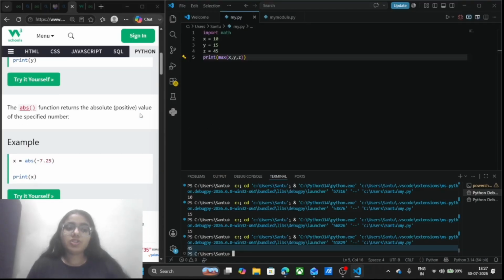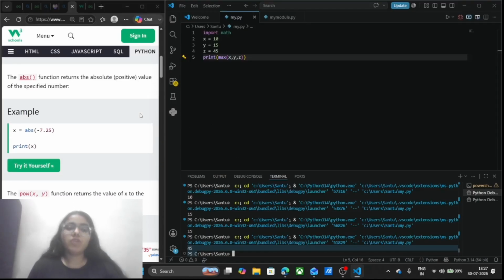Moving to the next function, which is the absolute function. What does absolute value mean? Absolute is going to round off the value and return it. If it is negative, then it is going to return the positive value. If positive, then again a positive value is going to be returned in the answer.